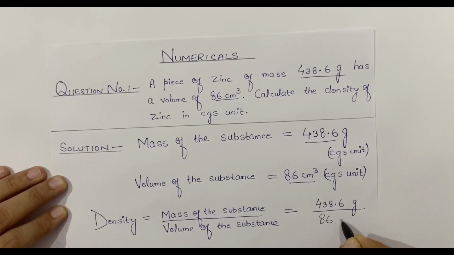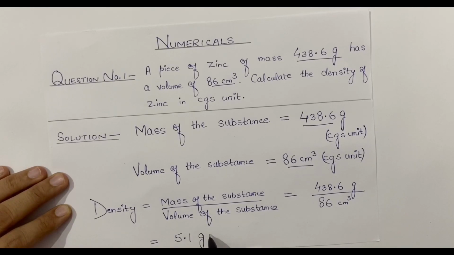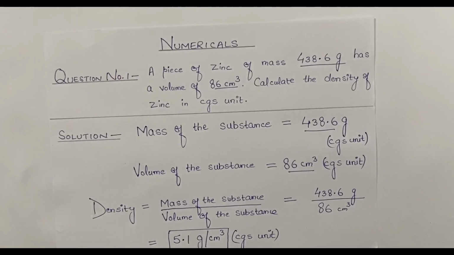Volume is given as 86 centimeter cube. Now we will solve this. We will get 5.1. Now units, be very careful about the units. Unit will be gram per centimeter cube, which is the CGS unit of density, and this was required to calculate in the numerical question.